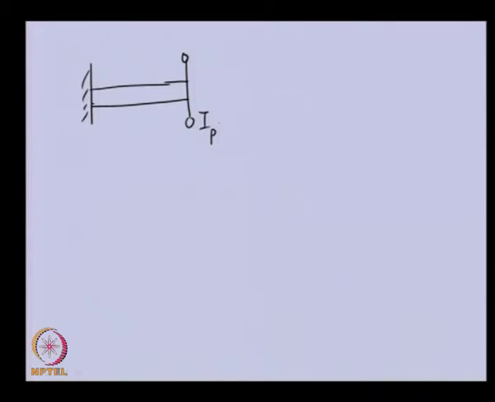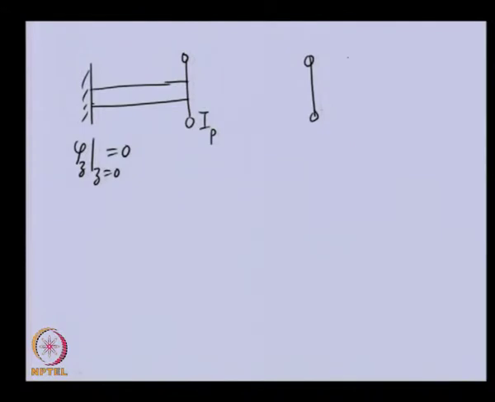In this particular case, let us look at the boundary conditions. This disk we can take into the boundary condition. At the fixed end the boundary condition is the same, that is, at z equal to 0 it is 0. To obtain the boundary condition here, let us take the free body diagram of the disk.